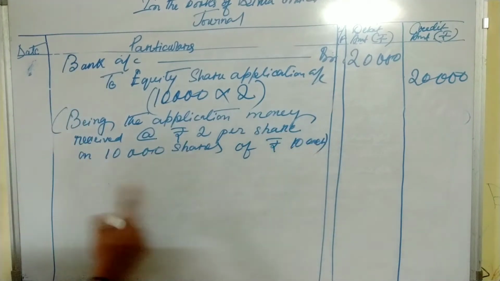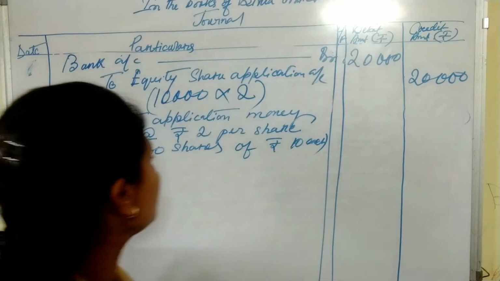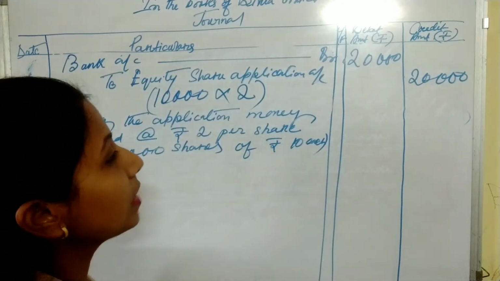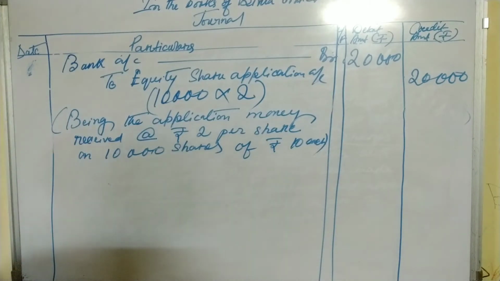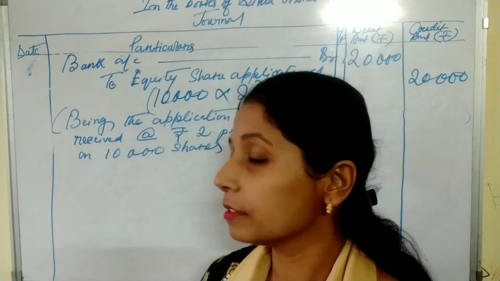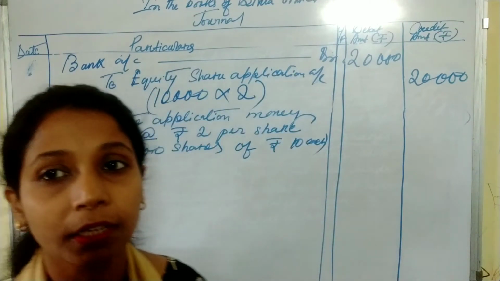So this is the narration. This is the first journal entry, and this entry is for the receipt of application money.